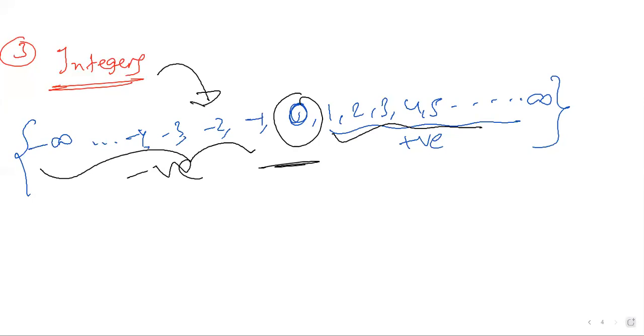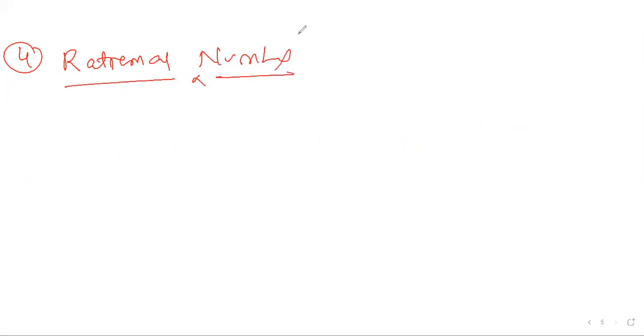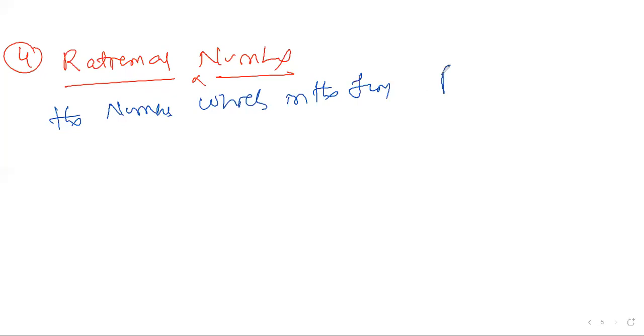Now let us go for the fourth one, rational numbers. This is very important. I can write the definition: the number which is in the form of p by q, the condition being q not equal to 0.